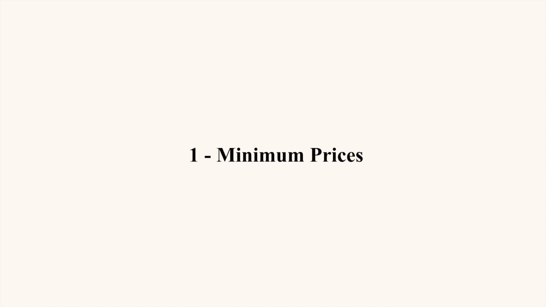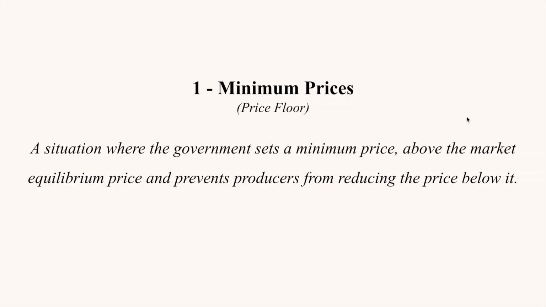The next type of price control is known as minimum prices. Minimum prices are a situation where the government sets a minimum price above the market equilibrium price and prevents producers from reducing the price below it. Again, it is also known as a price floor because producers cannot lower the price of the good below the floor price. Now, there are 3 reasons why a government would implement a minimum price.